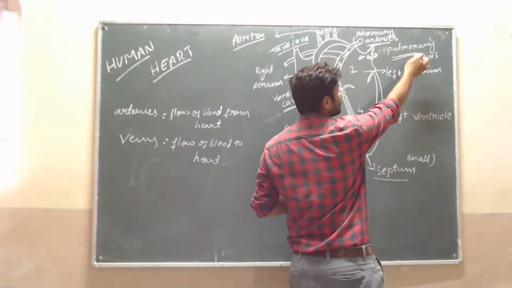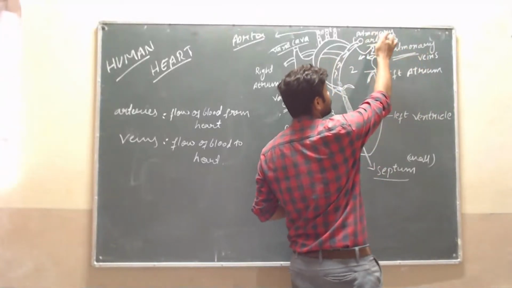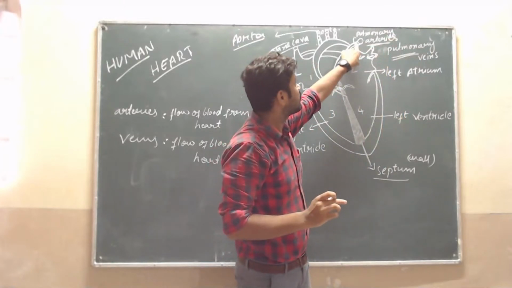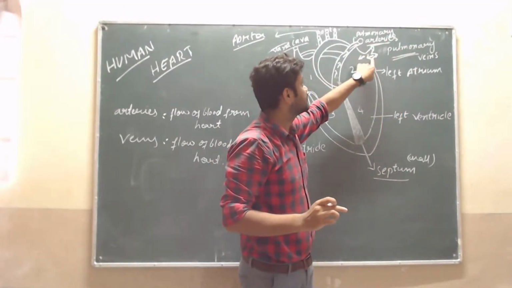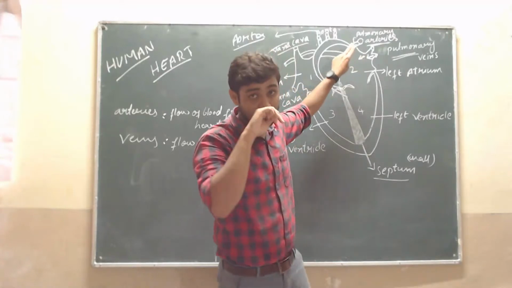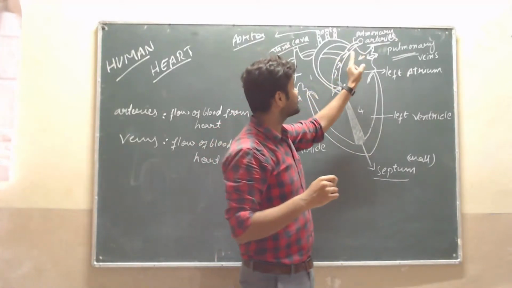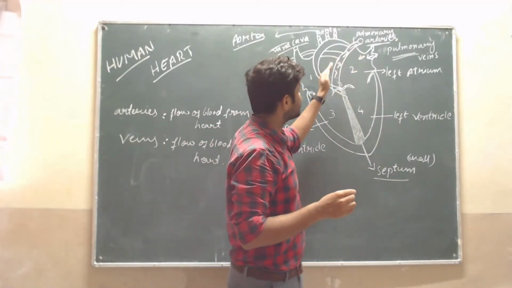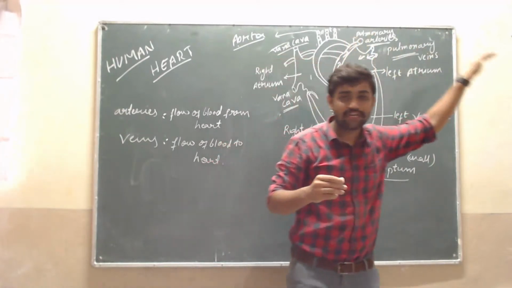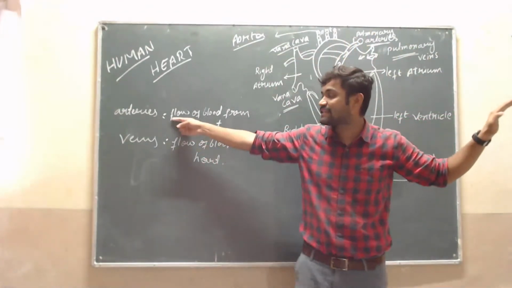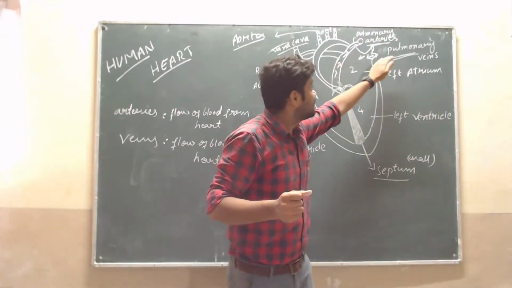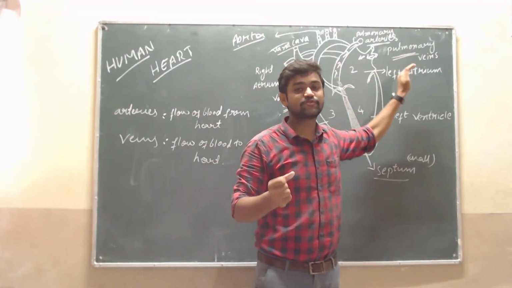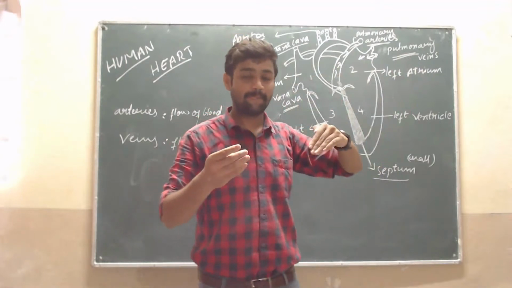These two are the pulmonary veins, and this one is the pulmonary artery. The arteries help the flow of blood out of the heart, and the pulmonary veins help the flow of blood to the heart.